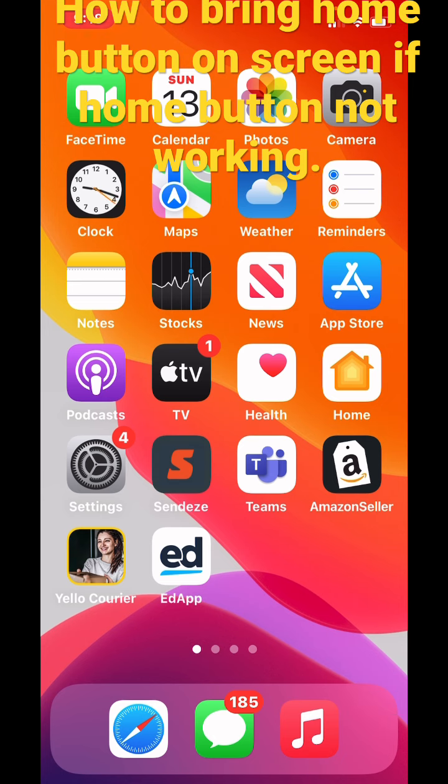In the older version mobiles like 5, 6, 7, what you have to do is, for Control Center, you pull up the screen from the bottom of the screen, and you can see the Control Center. But now